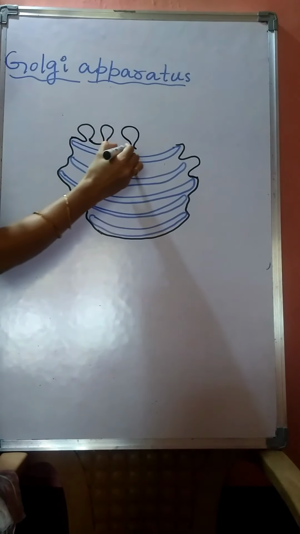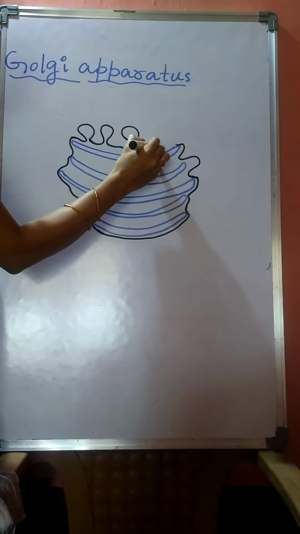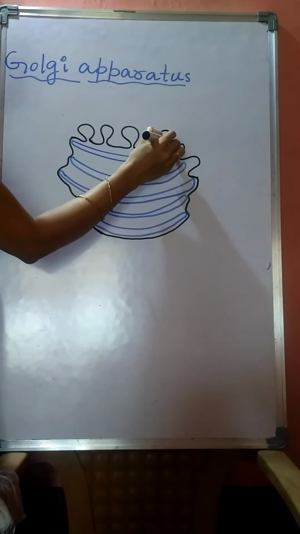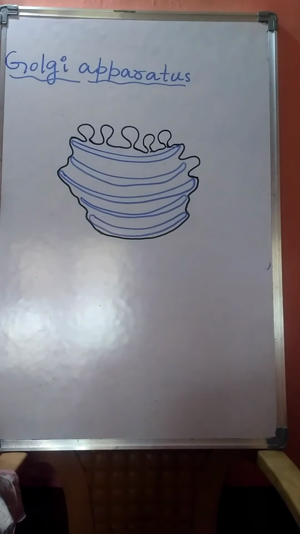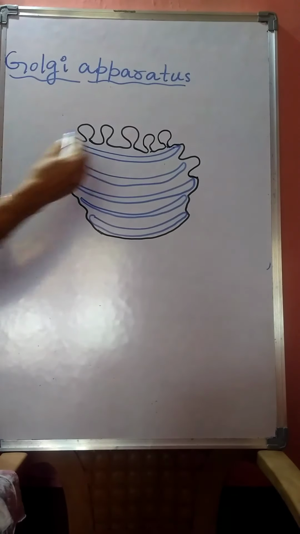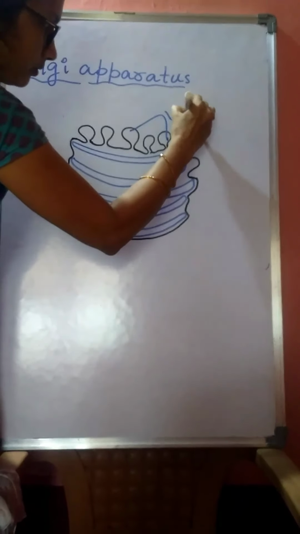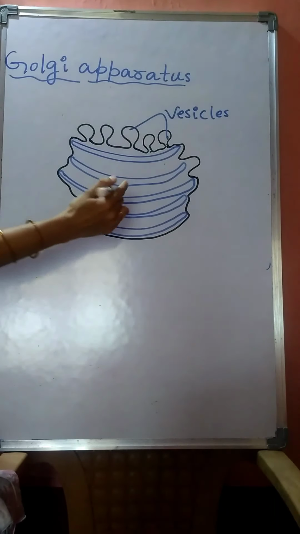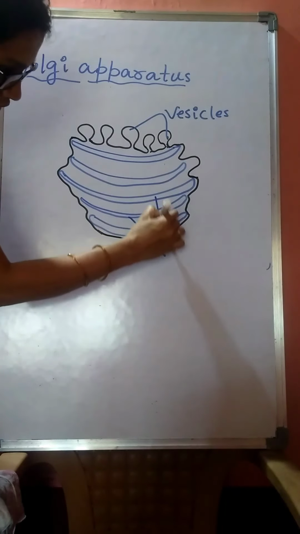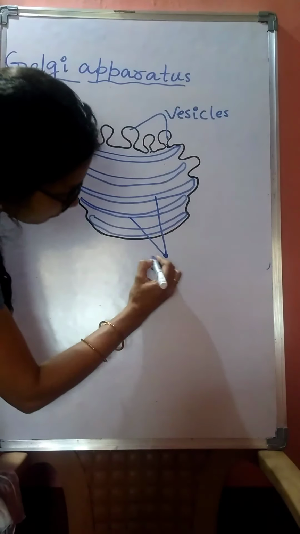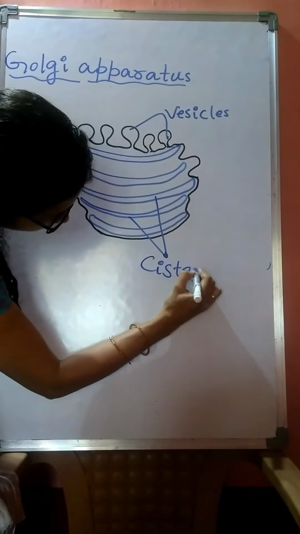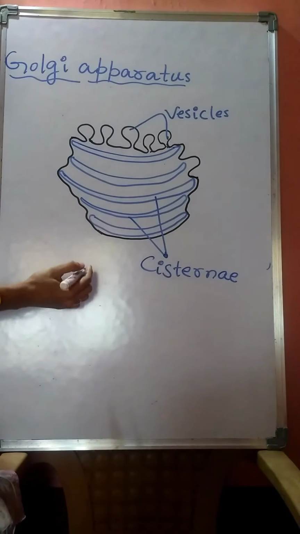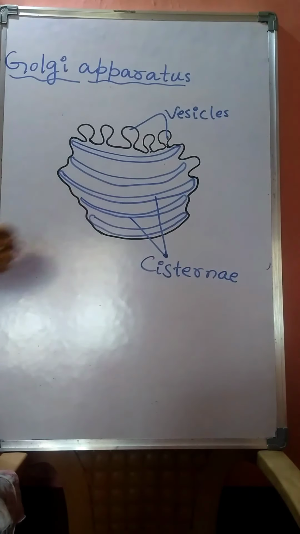See, these are vesicles, whereas these thin tubules or sacs are called cisternae. Singular cisterna, plural cisternae.